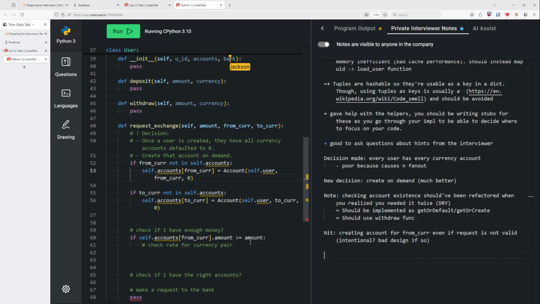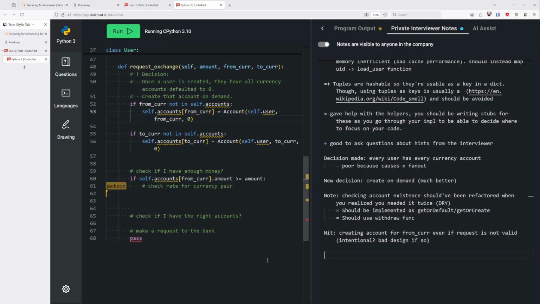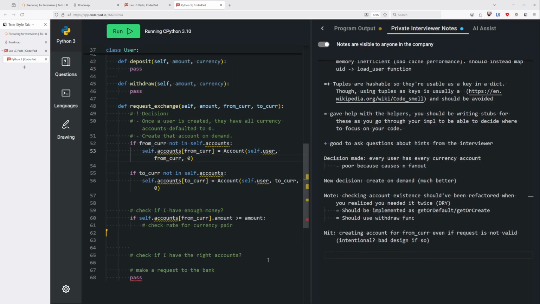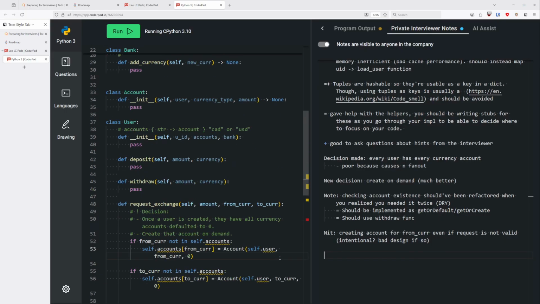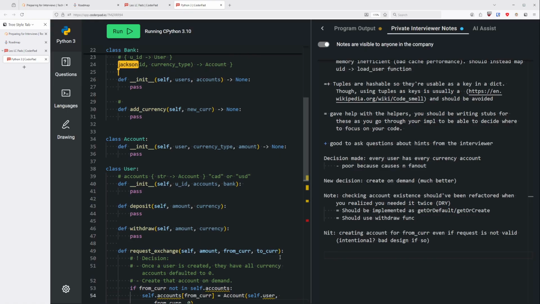So the bank has to add currency, new currency. Currency would be represented as another map associated with the rate. I'll just say like this.